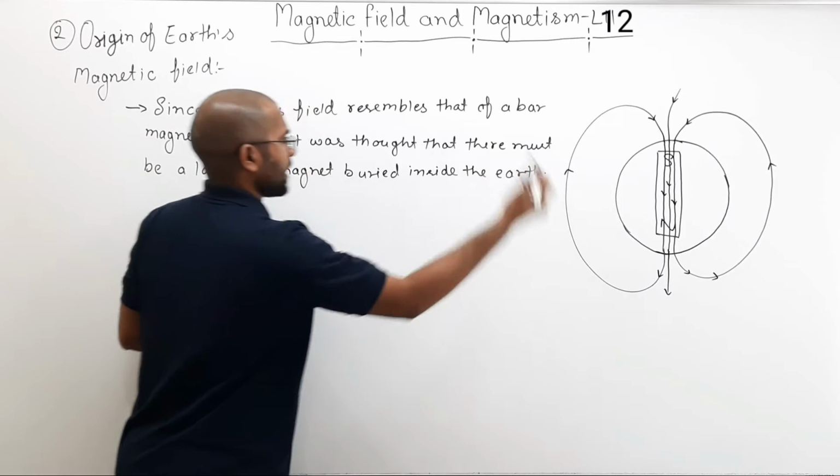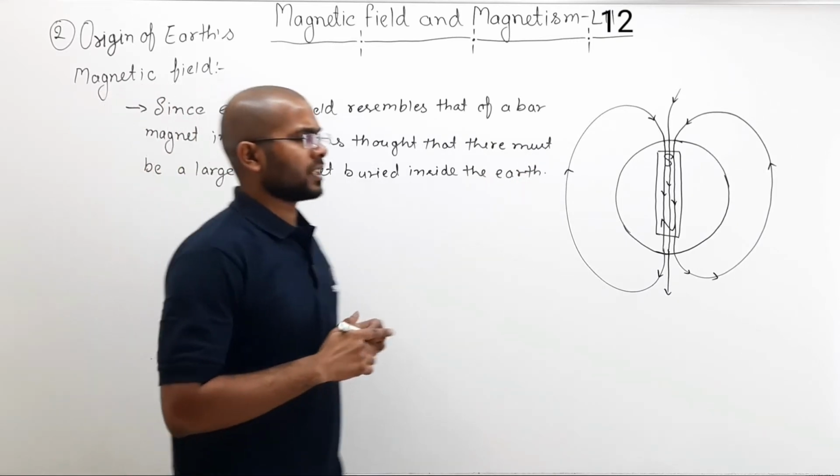Why? Because Earth's magnetic field and a bar magnet's field both resemble each other.